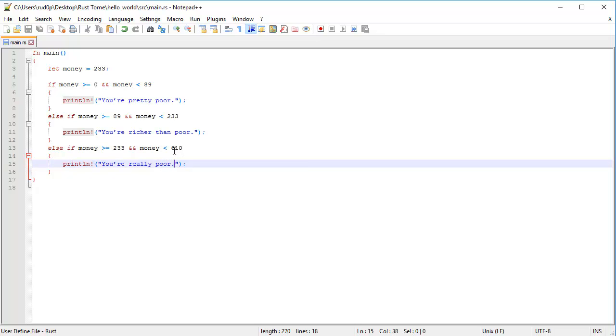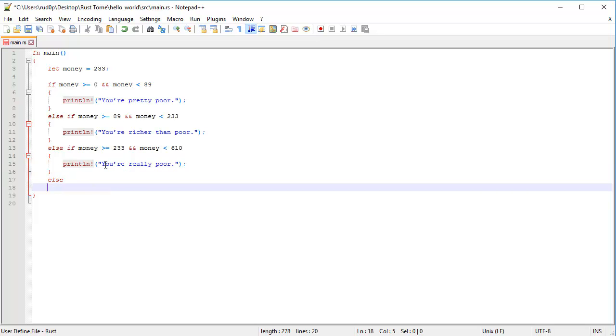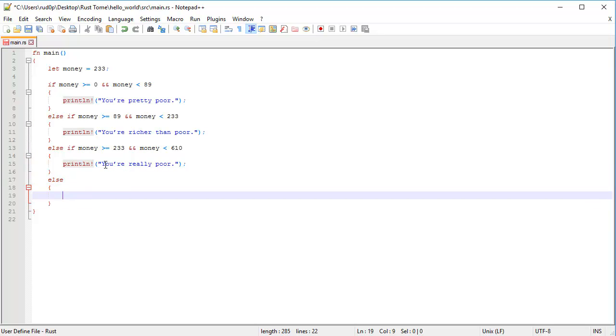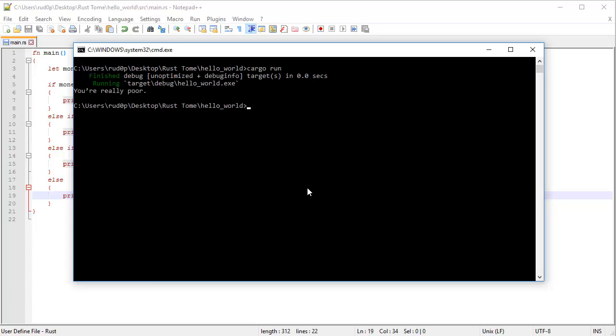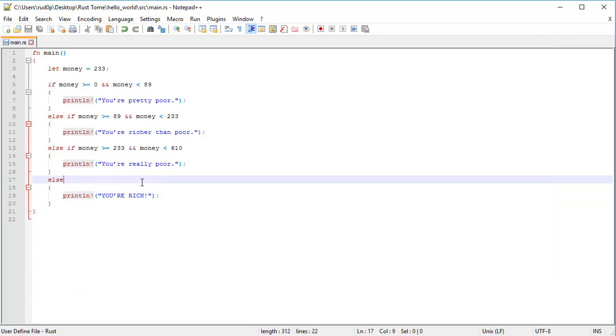How are you more poor when you're there? I don't know. I don't understand this program. We'll add an else here and somewhat not rich. Print line. You're rich. Yes, you're very rich if you're like that. You're really poor. Oh man, we're really that poor? Oh, that's sad. You're really poor.